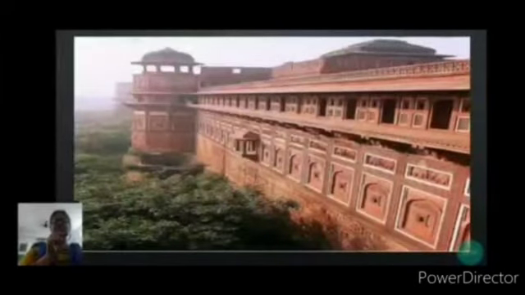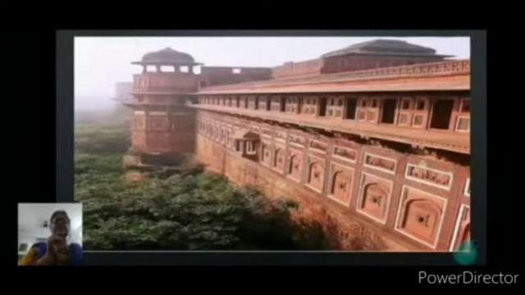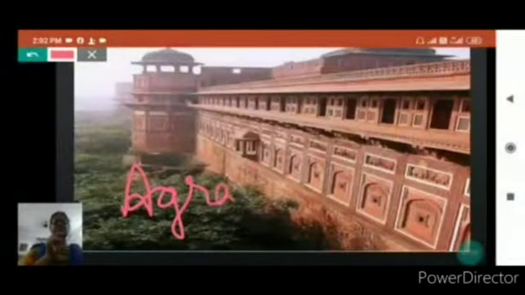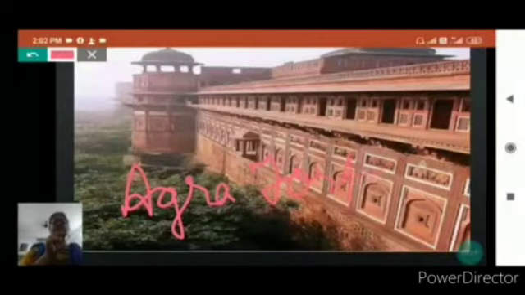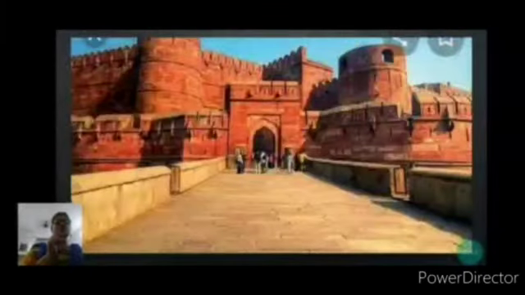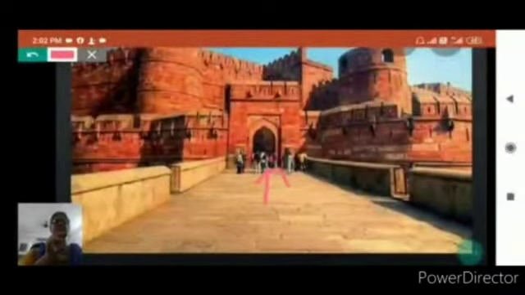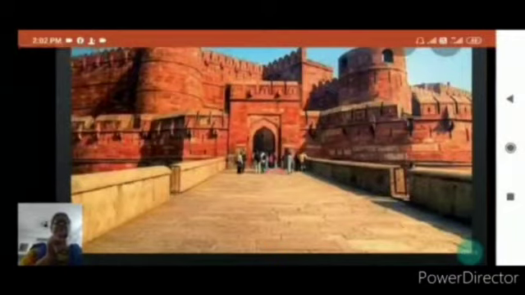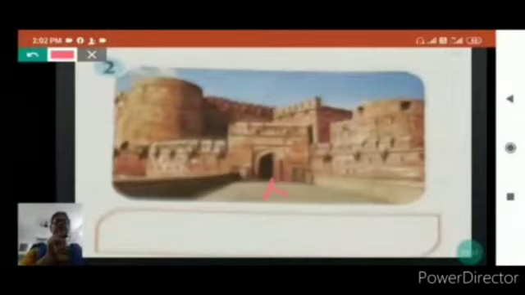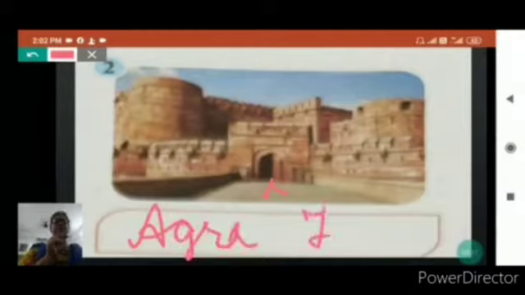Now see the picture from outside. This is the picture of Agra Fort. It looks like this from outside. Now I will show you the inner picture also a little bit. See, this is the main gate, from which people enter the Agra Fort. And this is the front scene. This picture of the main gate and front scene is given in your book. This is the main gate and this is the front scene of Agra Fort.